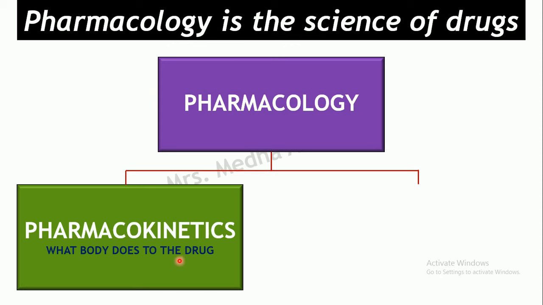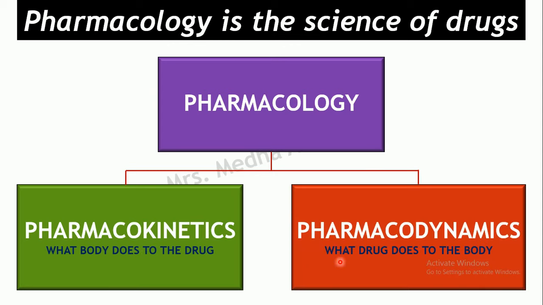So you study the absorption, distribution, metabolism, protein binding, if at all it is there, storage, and the excretion of the drug. Exactly how your drug will move across your body, right from the entry point till the exit of the drug from the body. Everything you study in pharmacokinetics. There are several parameters which we study in this aspect.